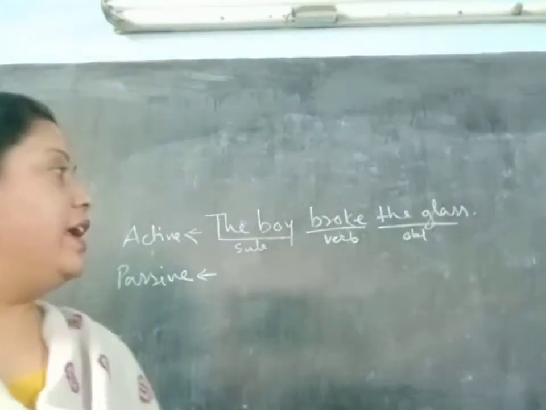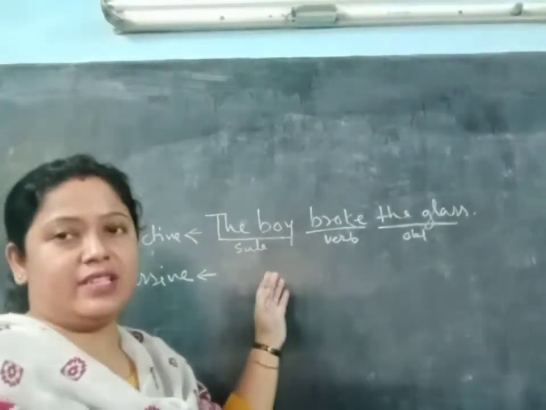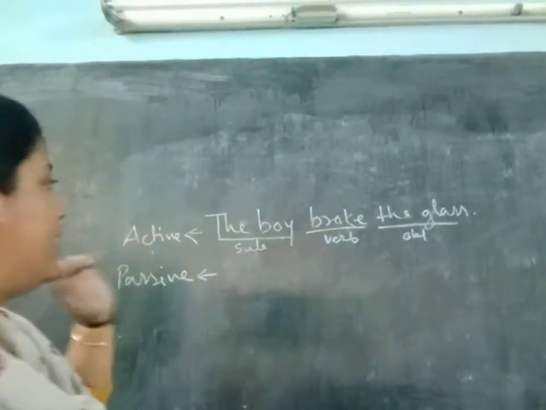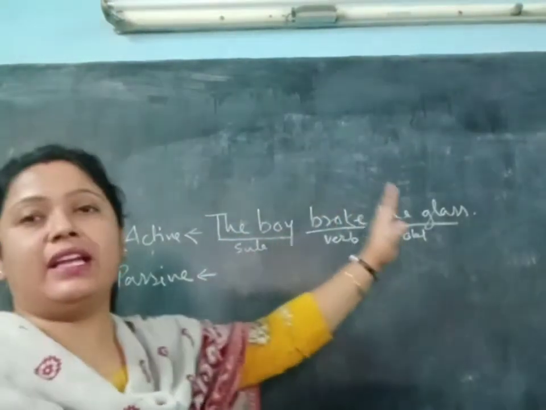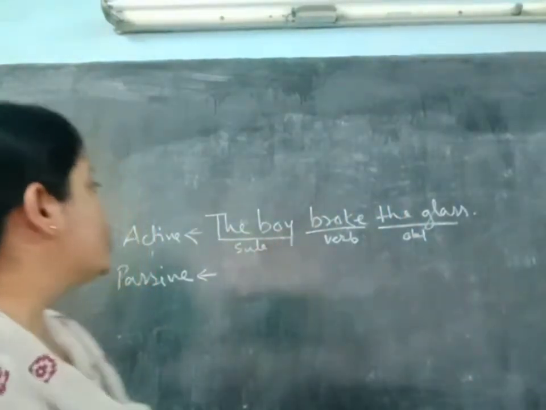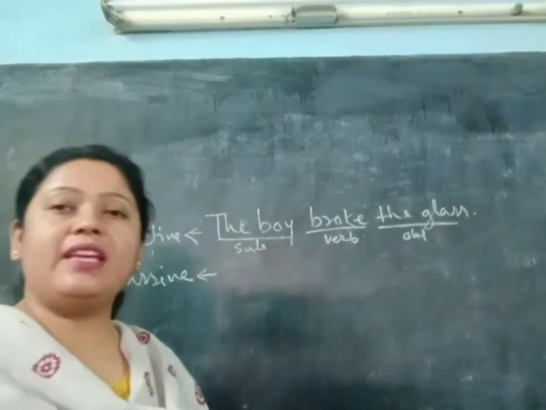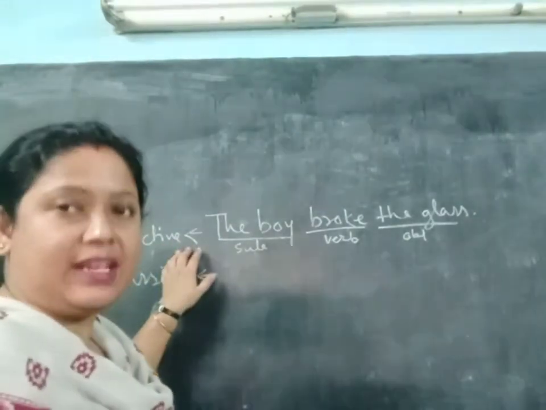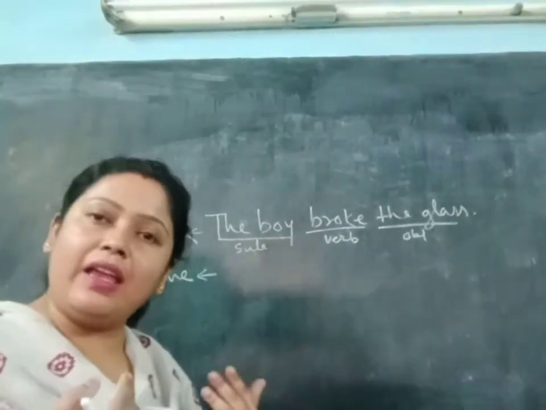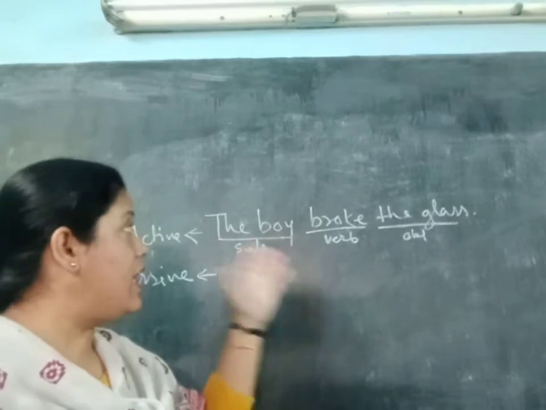Now students, here you can see I have written something on the board. It is a sentence first: The boy broke the glass. First we have to find out whether it is active or passive voice. Already I have written here active voice. So how have I learned that this is active voice?